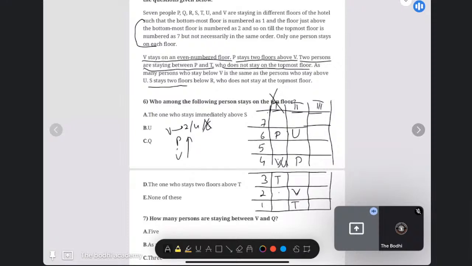Now S stays 2 floors below R. So S is staying 2 floors below R like this. R is not staying on the topmost floor. That means R will come here, S will come here, and who is left? P is done, Q, yeah, Q is left. So Q will come on the second one. Okay. So this is the answer for your question, set number 2.